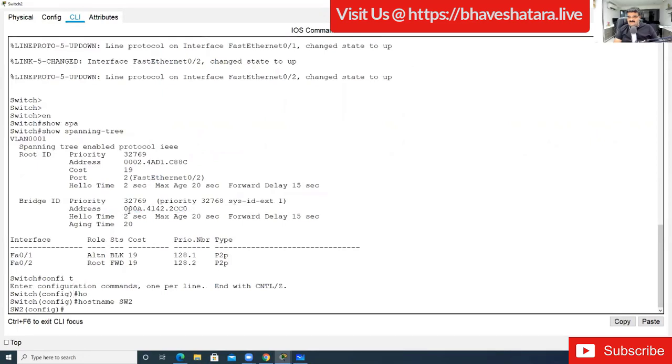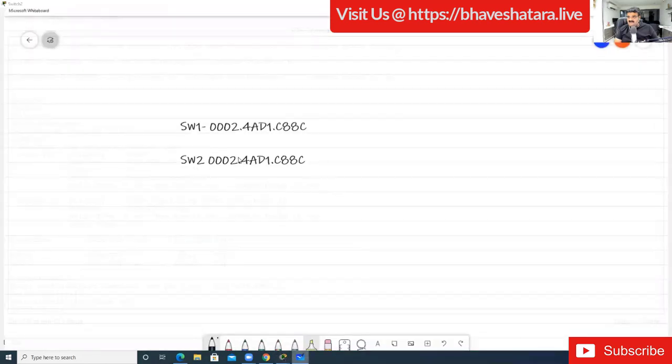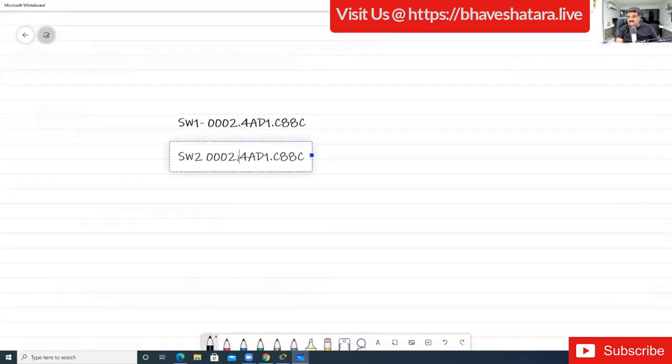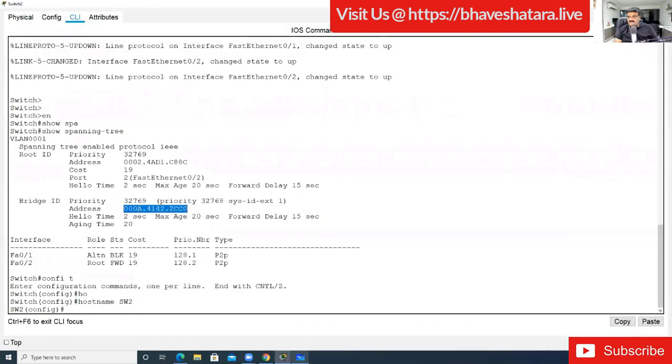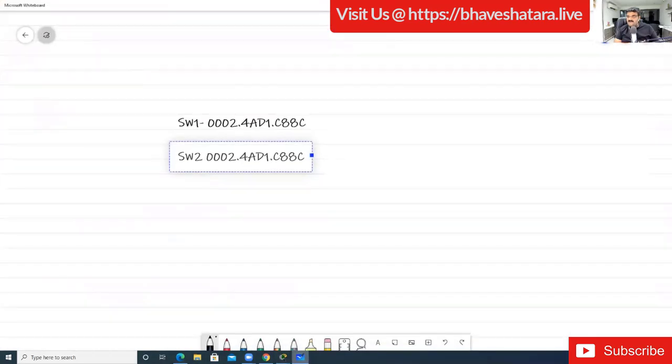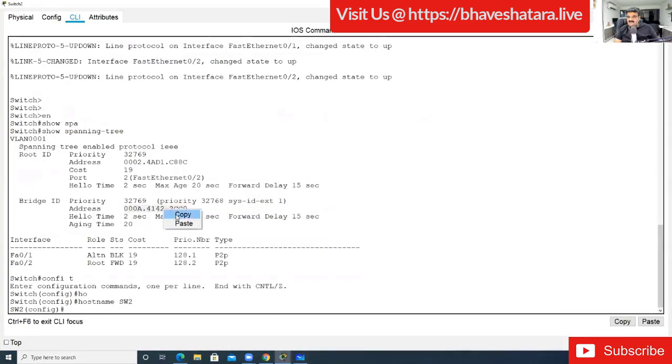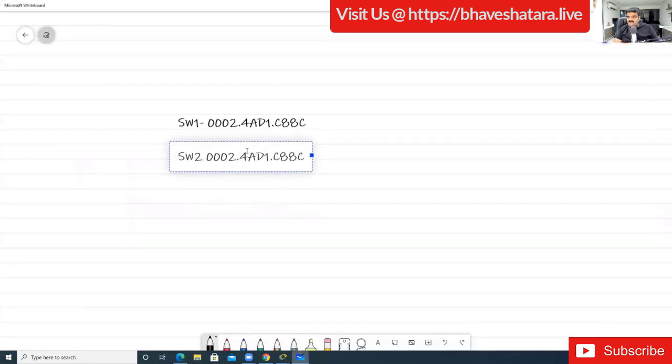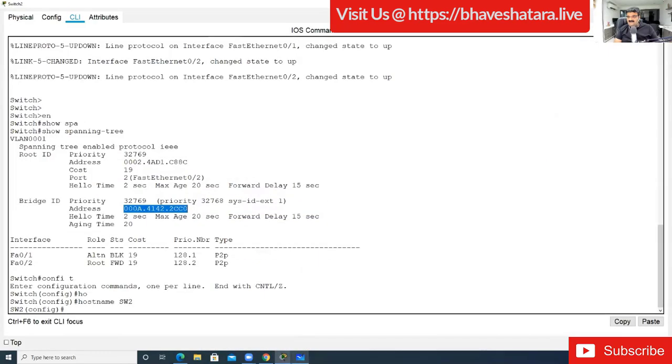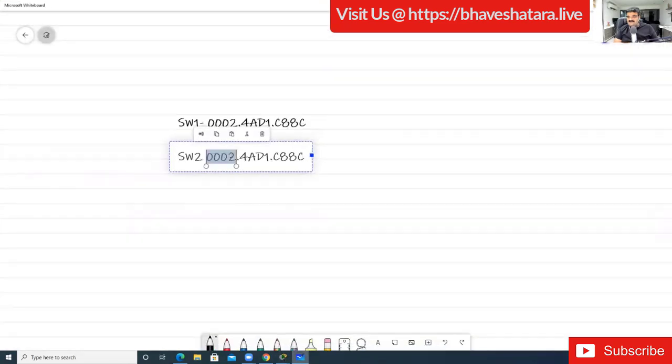Okay, this is the MAC address. Is it the same? What is happening over here? Let me write this manually.